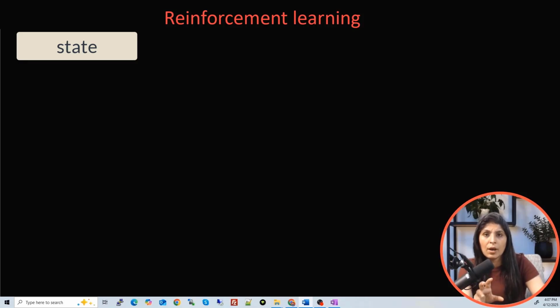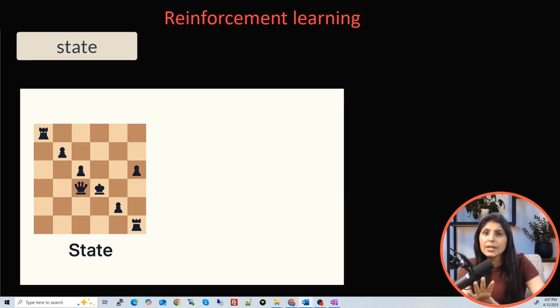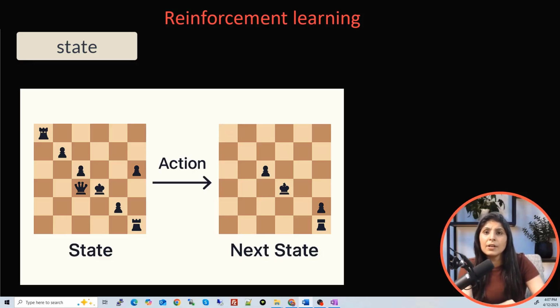Suppose you have an AI agent which is playing a chess game. The state is the current arrangement of all the pieces on the chessboard. The AI agent looks at this state and decides the best move. Every time a piece is moved, the state changes, meaning the board will look different every time a piece is moved, right? And this updated board becomes the new state. So in chess, after every move, there is a new state, meaning a new picture of the board.